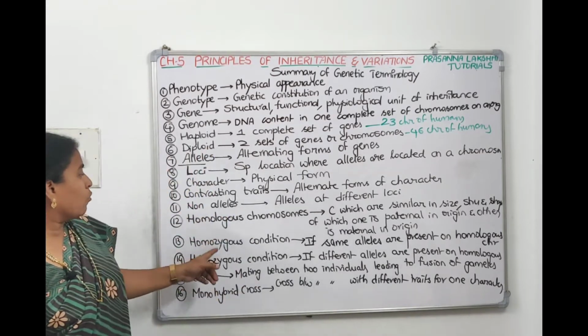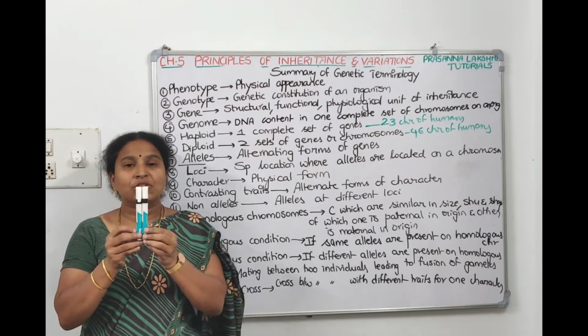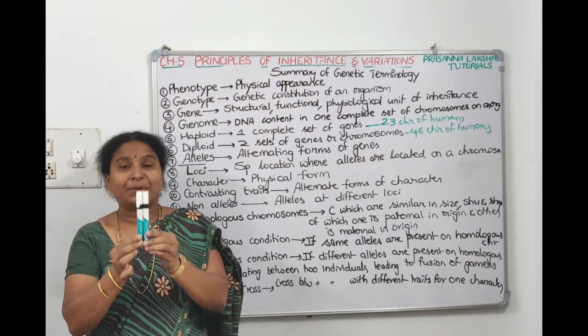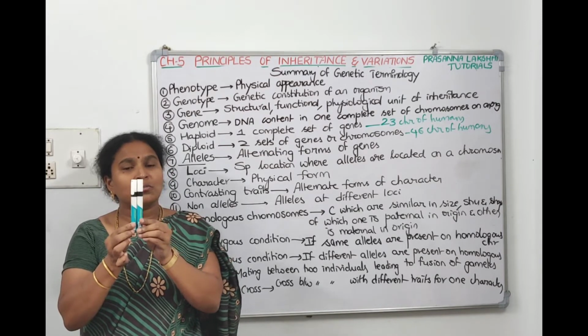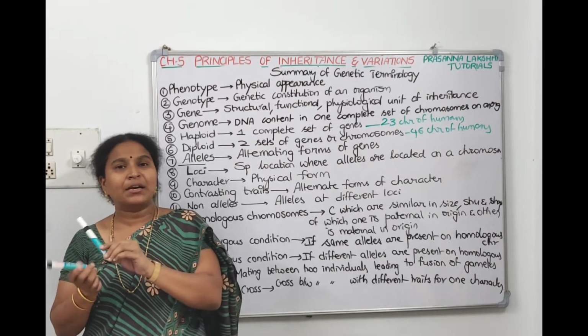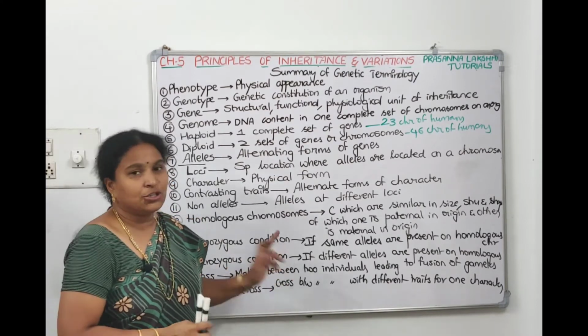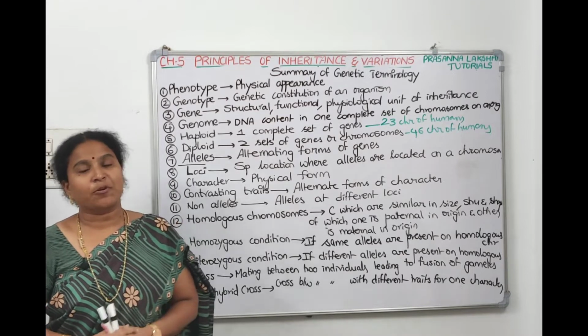Now in the homozygous condition, on the homologous chromosomes, the genes capital T are there, both capitals are there. So if the same alleles are present on the homologous chromosomes, that's called homozygous condition. If different alleles are present, meaning capital T and small t, capital R and small r, that's called heterozygous condition. Then cross: Mendel conducted crosses in pea plants to check the probabilities.